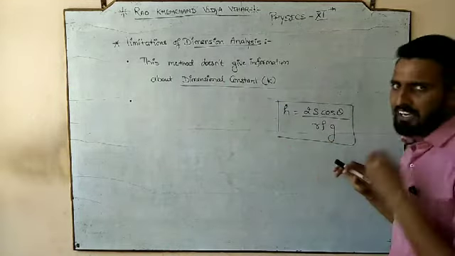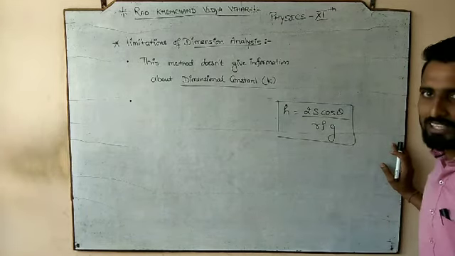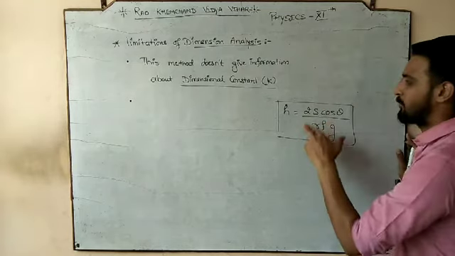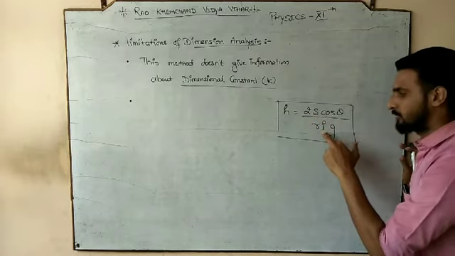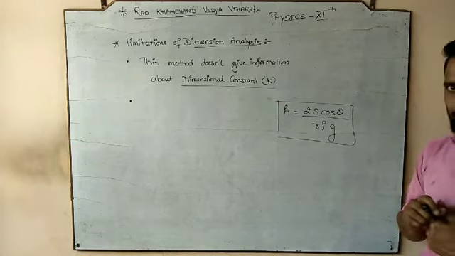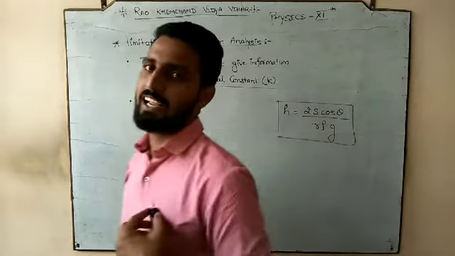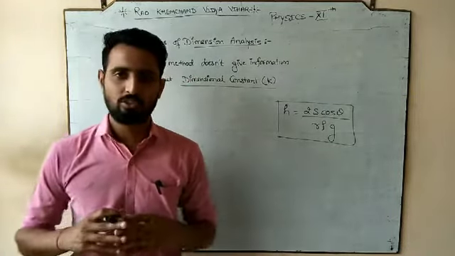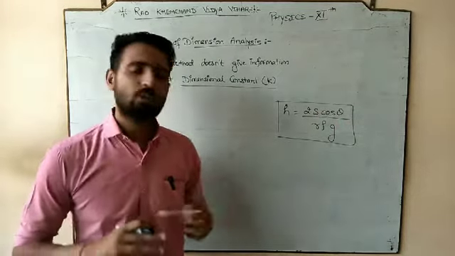If I define it quickly, this h represents the height of the liquid level rise in a tube. So the height of the level rise in the tube is equal to 2 times the surface tension S, divided by r, the radius of the tube, rho, the density of the liquid, and small g, the acceleration due to gravity. But here we have cos theta; theta stands for the angle of contact. I know that at this time it is not clear what all those terms mean, but there is a trigonometry function.